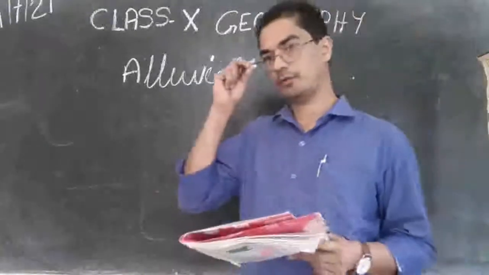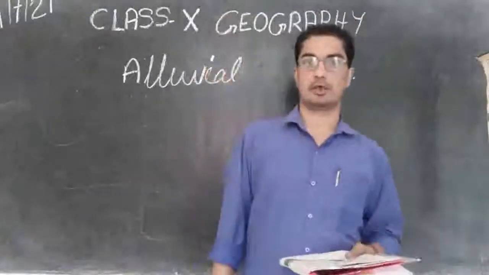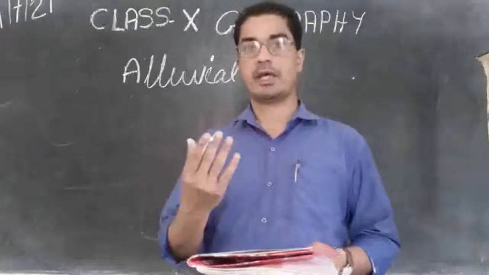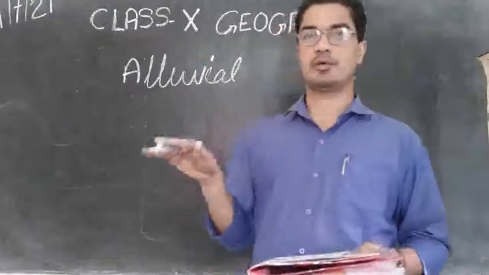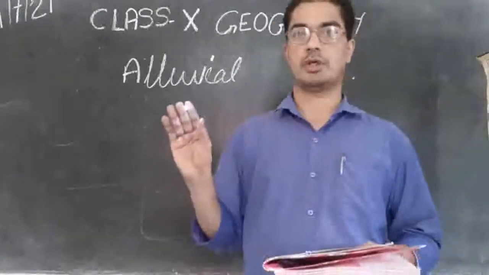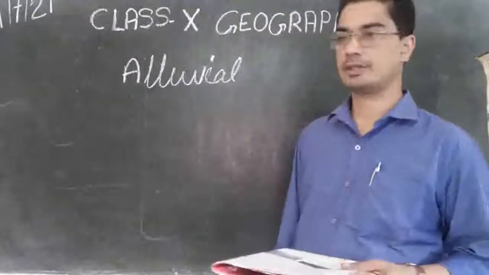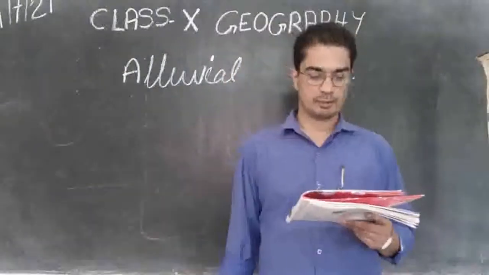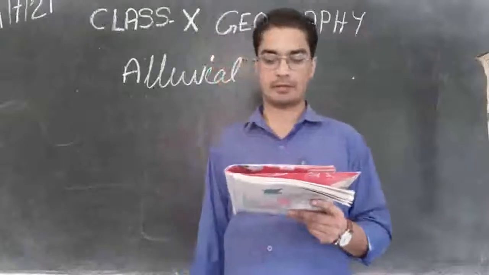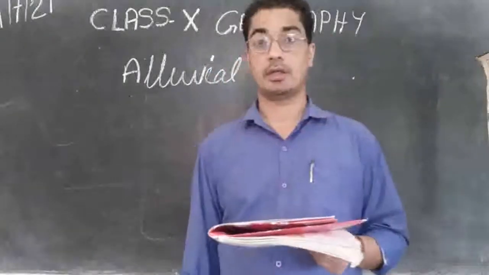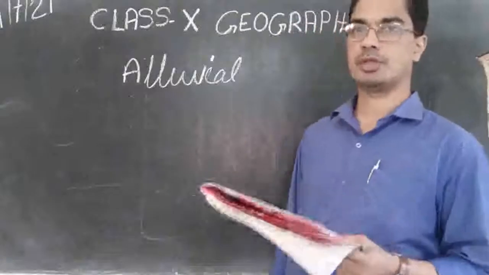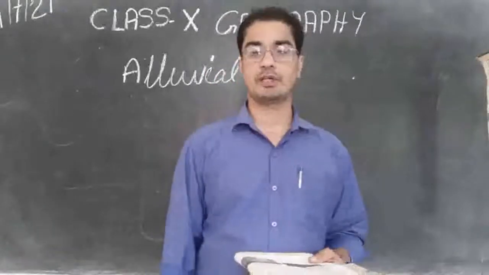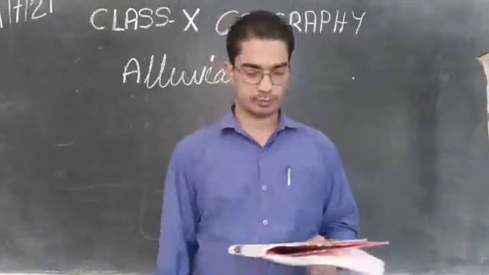So the northern plain, last year you studied about the northern plains in detail. The main rivers coming down from the Himalaya are carrying a lot of alluvial soil and depositing it in this northern plain. So most of the soil in this northern plain is composed of alluvial soil. And these have been deposited by three important Himalayan rivers: the Indus, Ganga and Brahmaputra. These three big rivers flowing from the Himalaya are bringing down a lot of alluvial soil and depositing it in the northern plains.